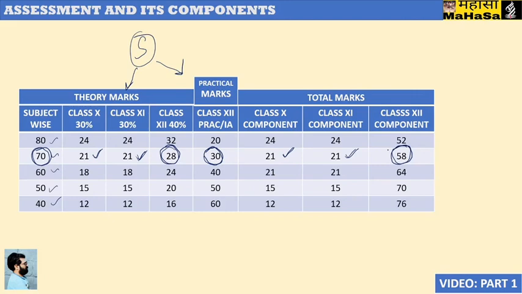So likewise you can see here in the table for the subject which has a maximum theory mark 40, here you can see the data, right?